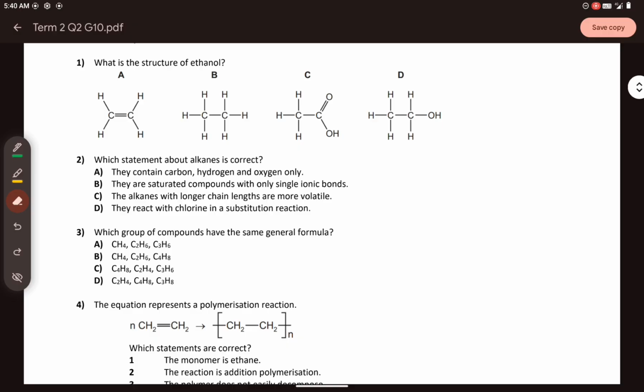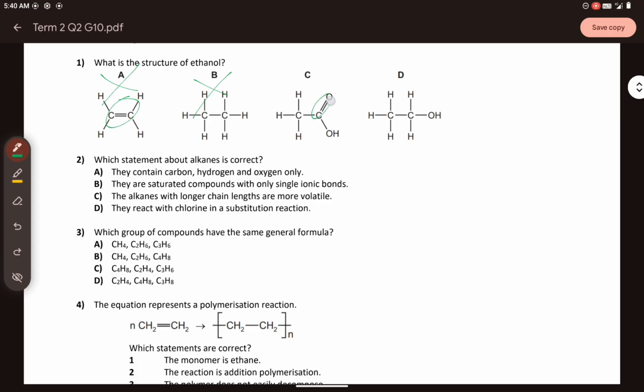So ethanol is an alcohol and it means that it's a saturated compound, meaning to say single bond with a hydroxyl or OH group attached to it. So letter A has a double bond. It is an alkene, so this one is wrong. Letter B, you have all single. They are all saturated, but it doesn't have an OH group. So therefore, this is an alkane. This is wrong as well. This is not an alcohol.